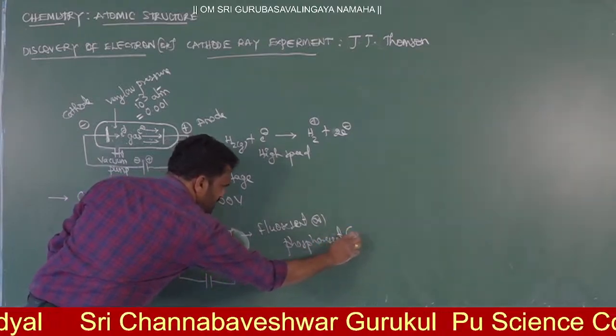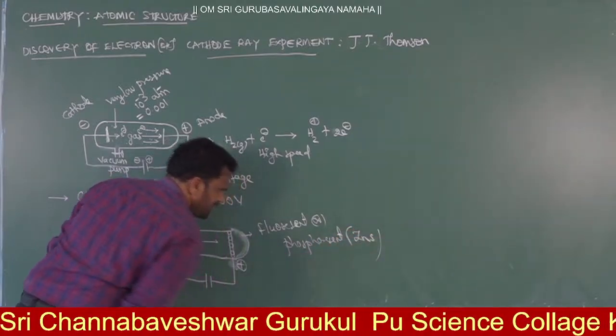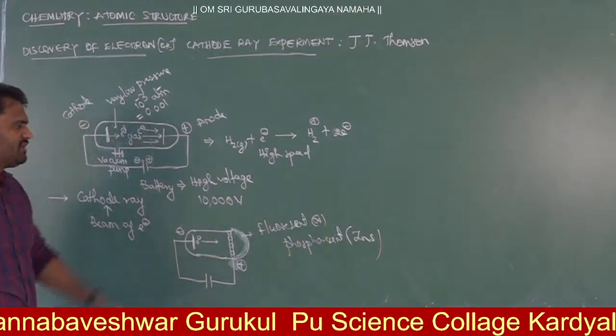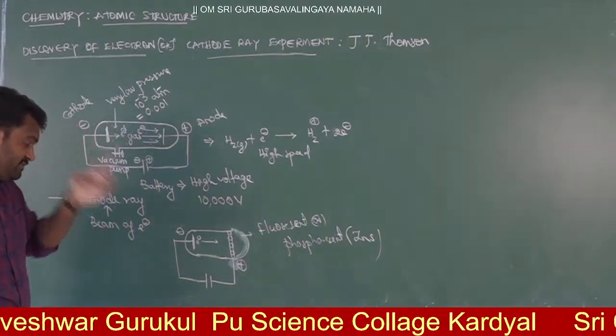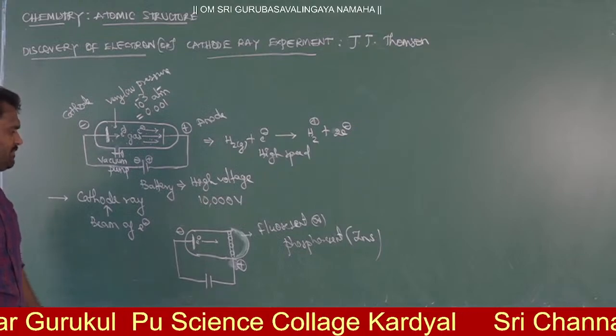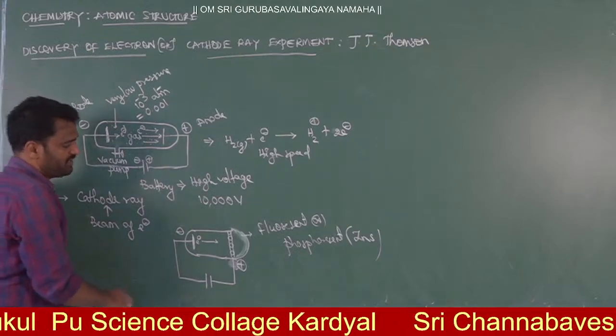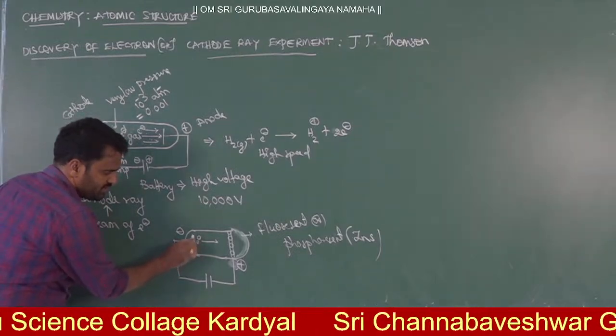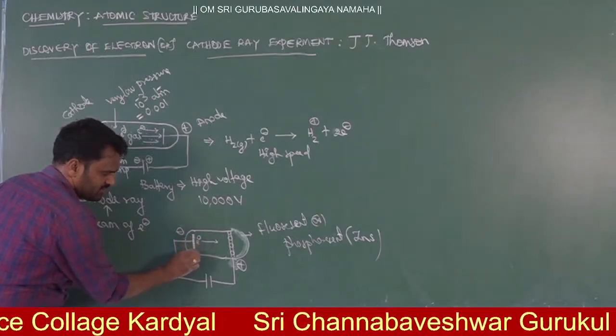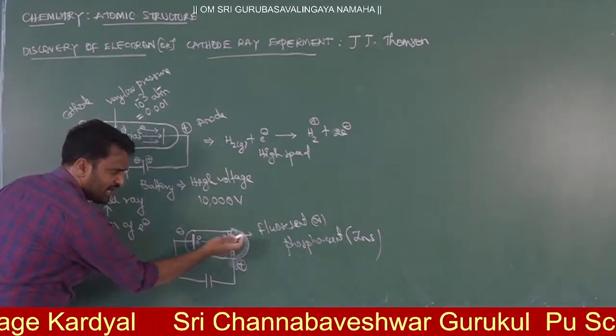Here you can take the coating as zinc sulfide. So zinc sulfide acts as a fluorescent or phosphorescent material. Right, now let me explain here. Electrons are passing from the cathode, meaning electrons are releasing from the cathode and they are moving towards the anode side.